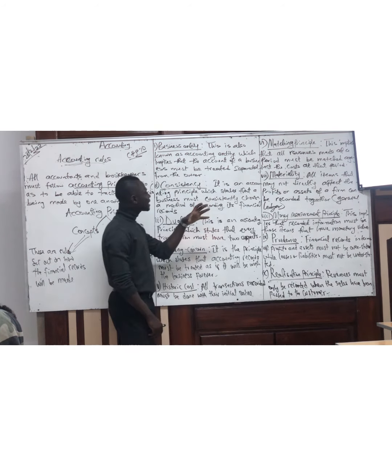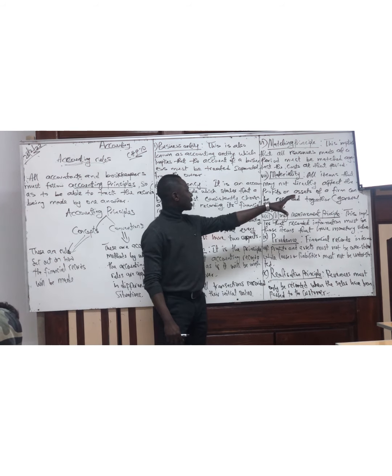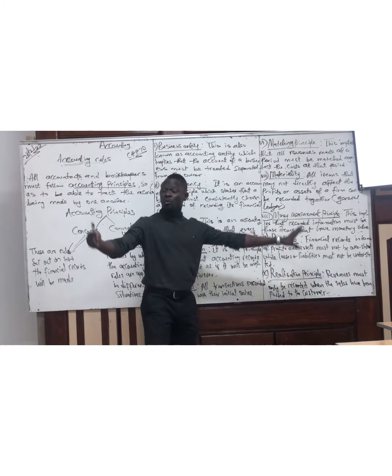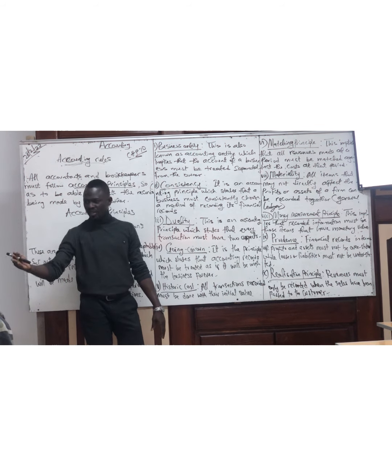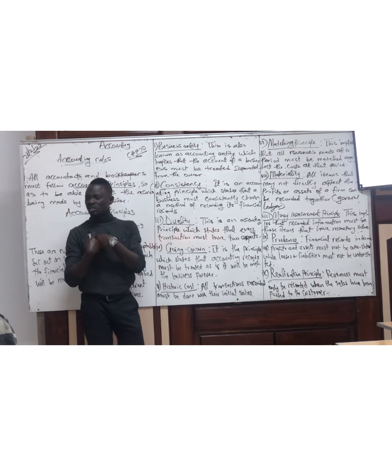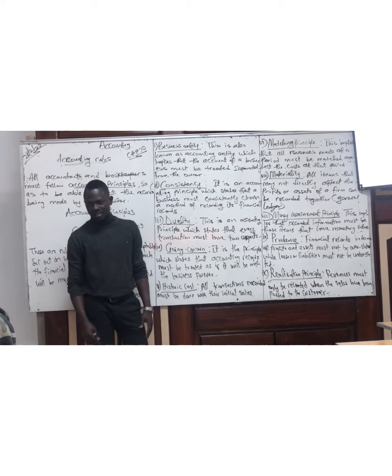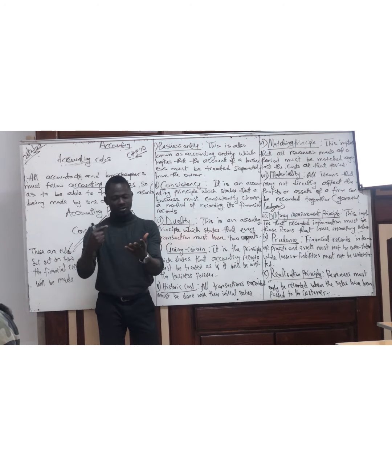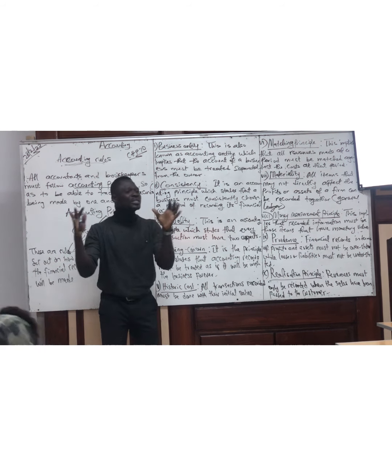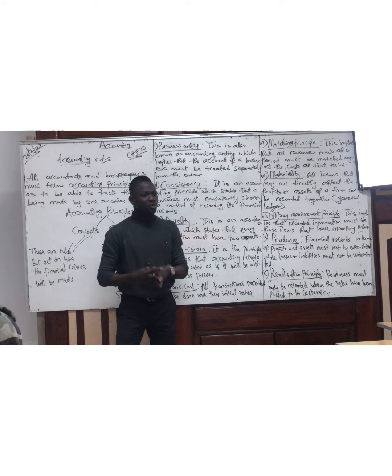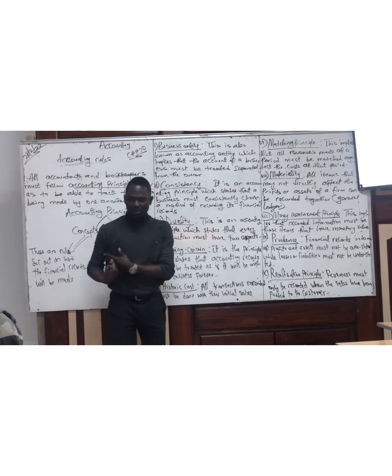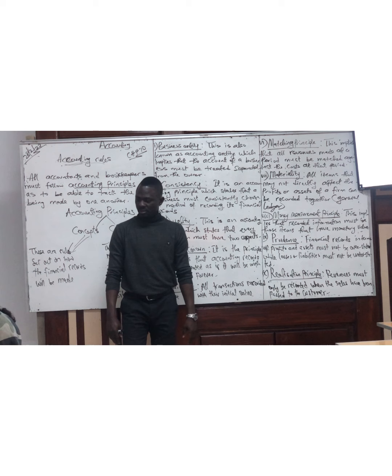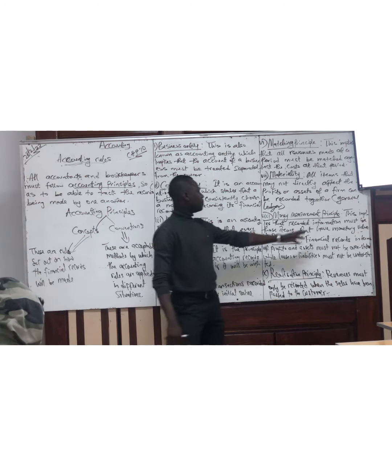The next one. Materiality. All items that may not directly affect the profits or assets of a firm can be recorded together. So whatever items you have that are not going to affect your profit or your assets, you can put them in the general ledger. You know, sometimes when we are opening our nominal ledger, we have the sales account and purchases account. These ones will affect our profit or assets. But some will be put together as what? General ledger, when we know that it's not going to affect our profit or assets. Yes. Is it clear?